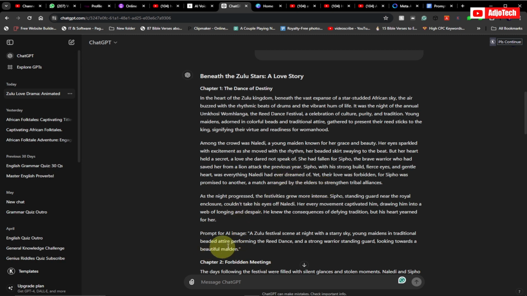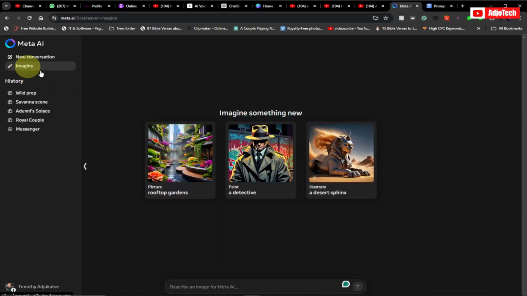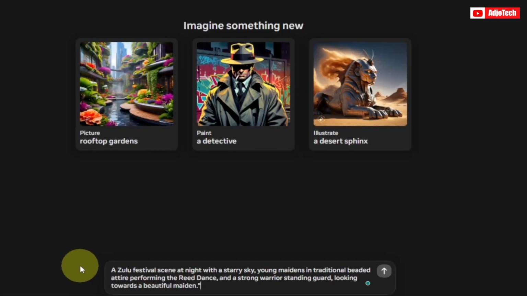Now I'm going to generate some prompts. So what I want to do is copy some part of this, the first prompt for the first chapter, and then we'll go to Meta AI. Remember, Meta AI is free to use. When you first launch Meta AI, if you have a Facebook account, it's free, and you just log in with your Facebook account. So you can just go to Imagine and describe an image for Meta. ChatGPT already gave us the prompt, so I'm just going to paste the prompt here. A Zulu festival scene at night with a starry sky and all that. This is basically what ChatGPT gave me. Let me just hit enter.